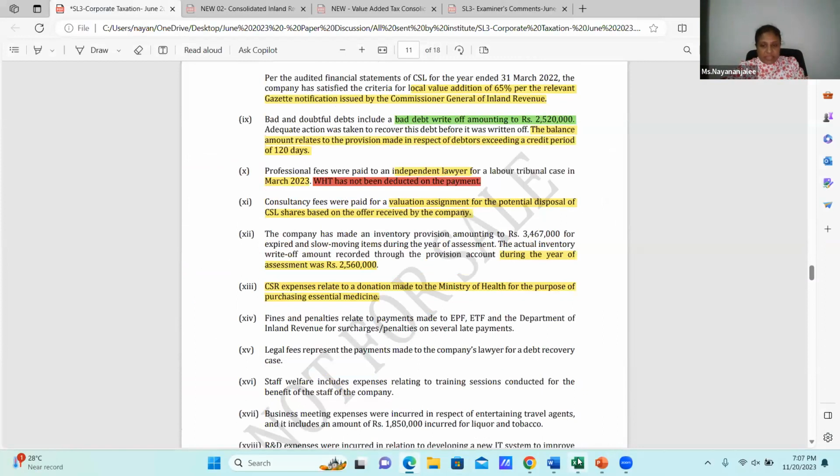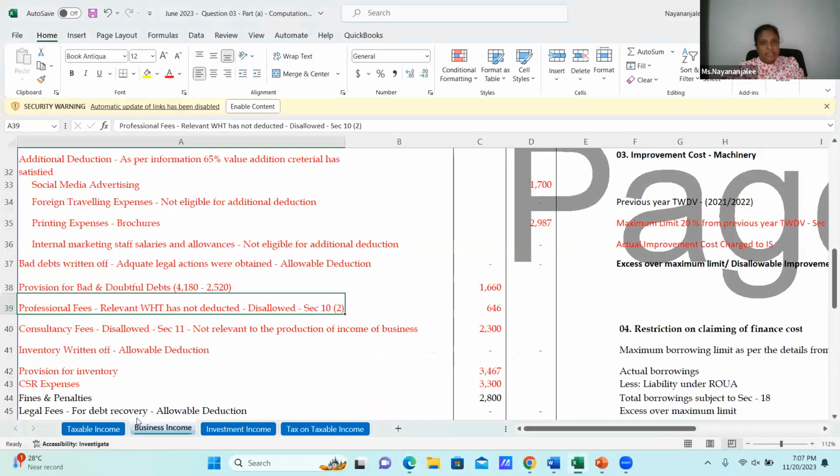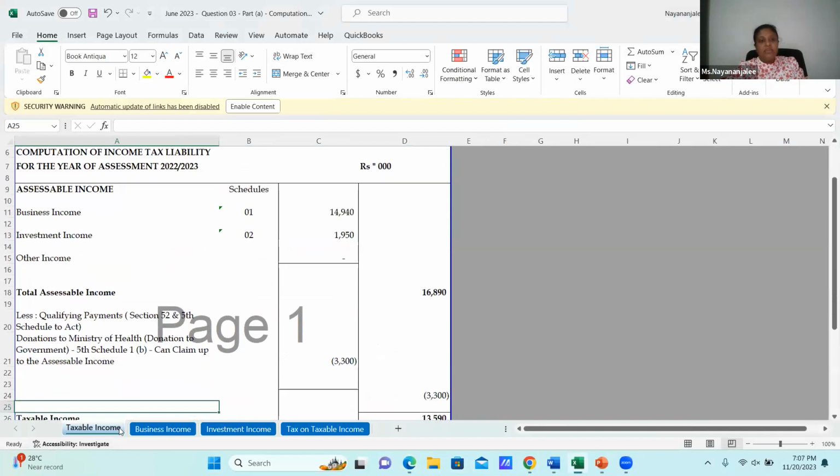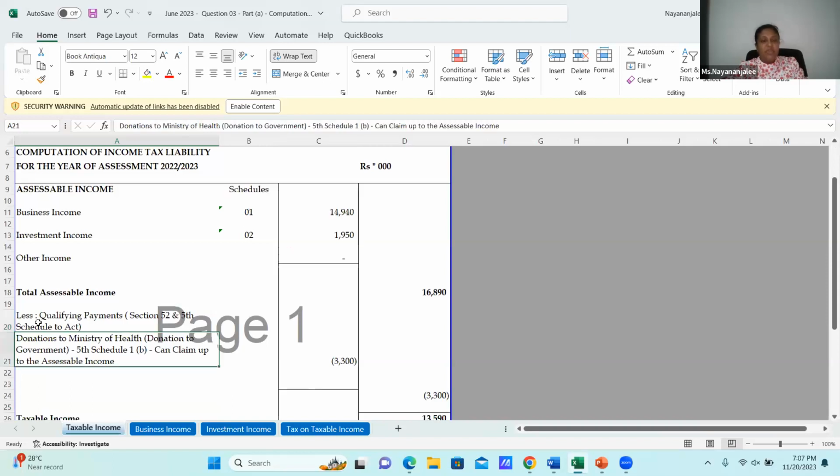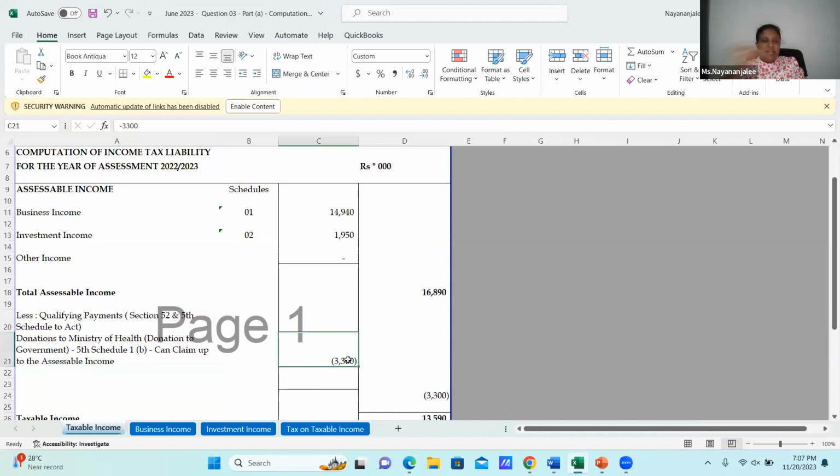Then, not wasting my time, I'm coming to my tax computation. Here, under the qualifying payments, I will take this, which is a qualifying payment, a deduction from assessable income. From that, the donation to the Ministry of Health, which is a donation to the government, is claimable up to the assessable income or the actual donation. Among those two, the lowest one you can claim. Accordingly, 3.3 million, the same amount of the CSR amount, we have claimed.